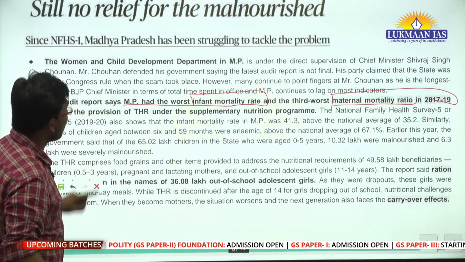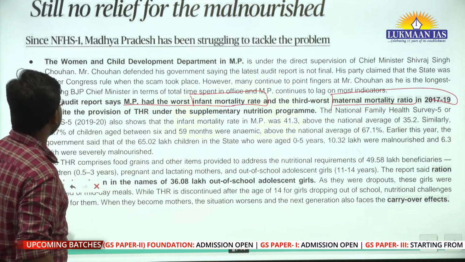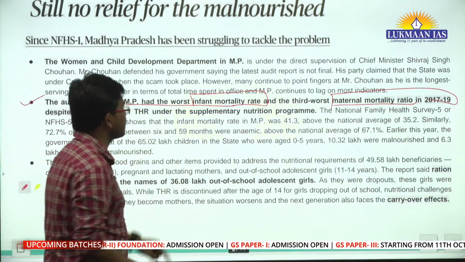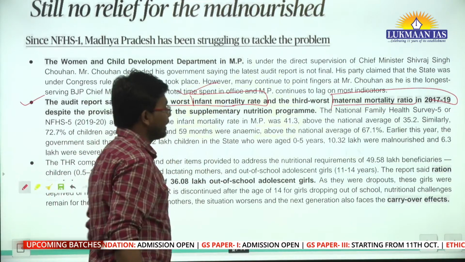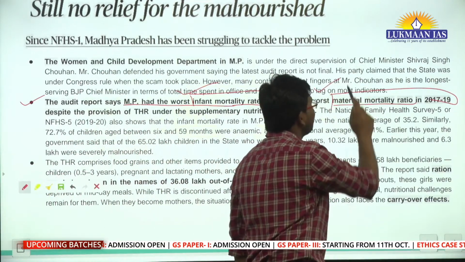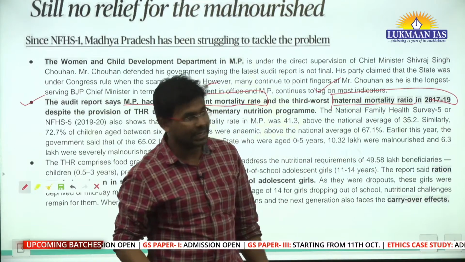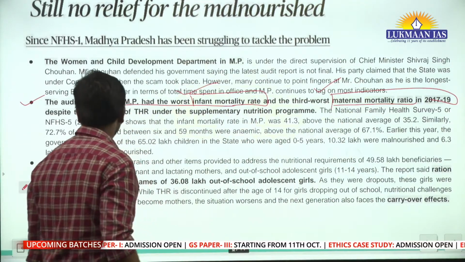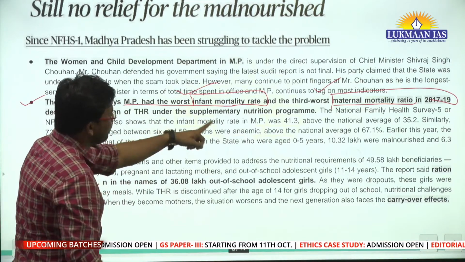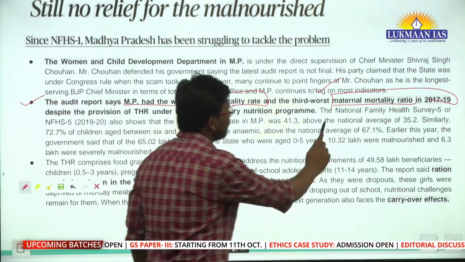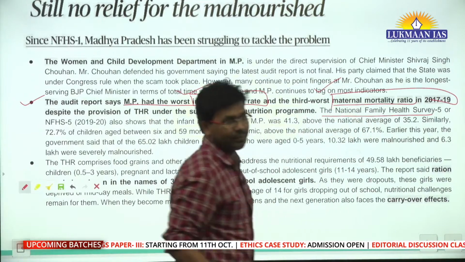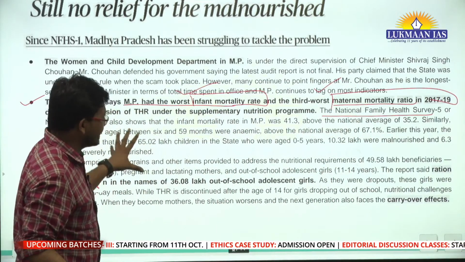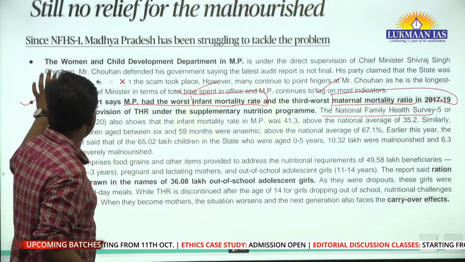So this particular audit report talks about that Madhya Pradesh had the worst infant mortality rate, and it had the third worst maternal mortality ratio in 2017 to 19. It has talked about multiple figures, and it talks about the National Family Health Survey. So this is the state of health in Madhya Pradesh.